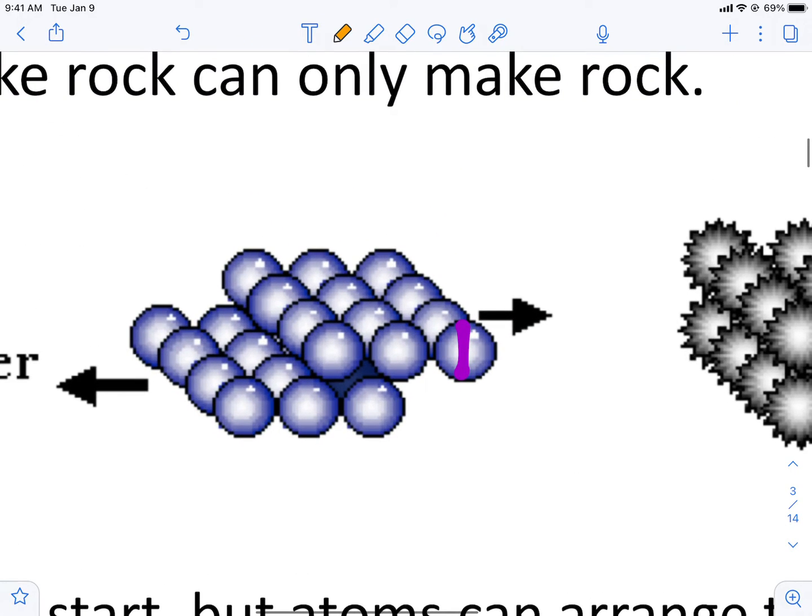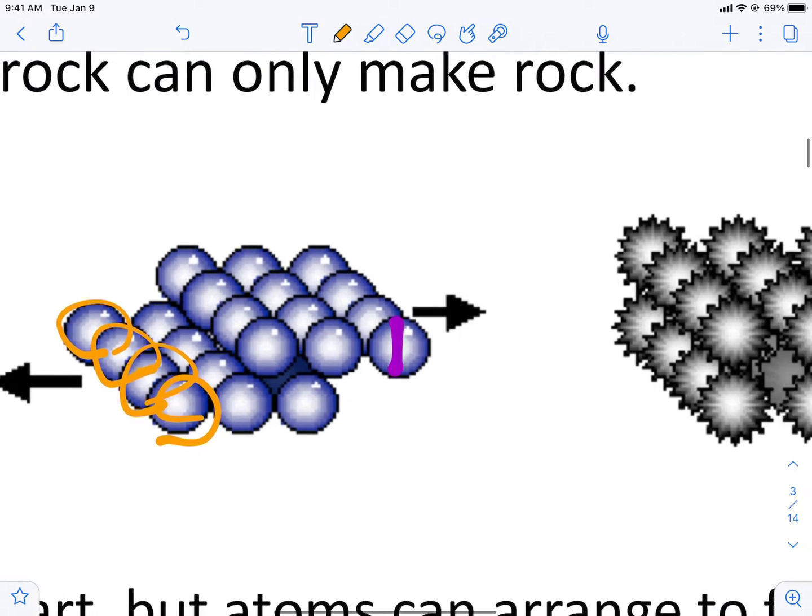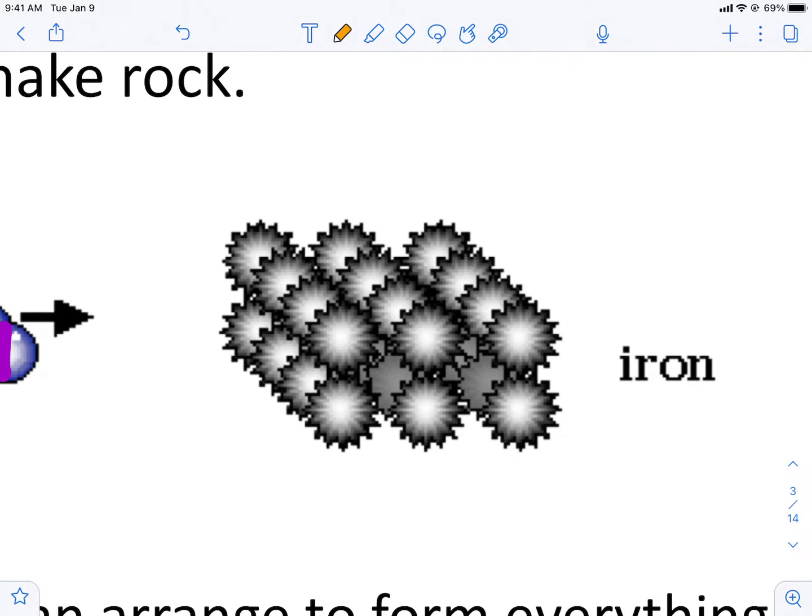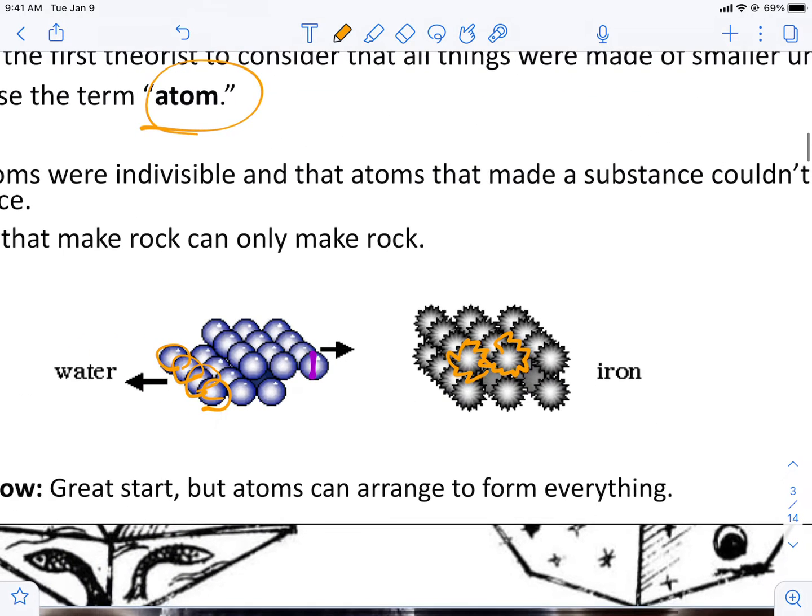So for example, water was made out of these little circles, and the circles would come together. And then if you wanted to make iron, they were like these little burrs that connected and grinded into each other. And so basically, as the substance changed, he thought the appearance of the atom changed. And that's partially correct and partially incorrect.